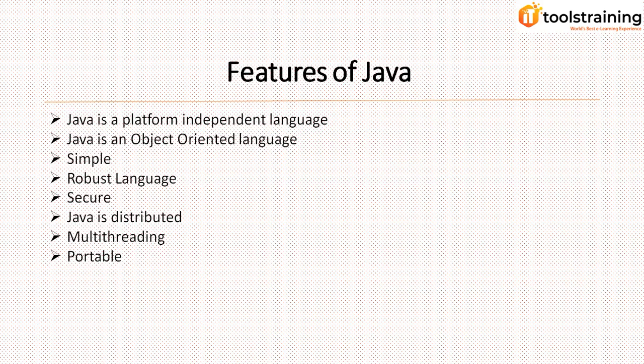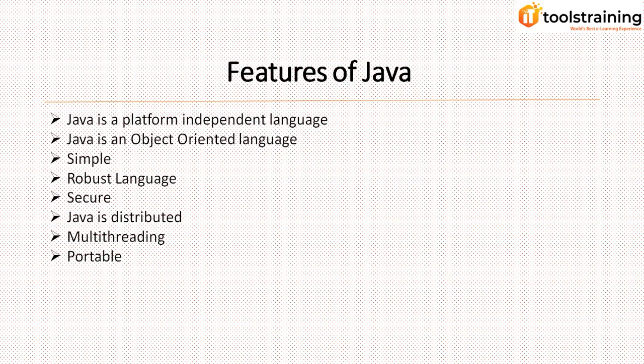Java is an object oriented language. Yes, it provides the OOPS concepts. Using that, I can achieve efficient code. I can remove complexities, plus I can write code that I can reuse. So this is again a great feature. Simple: yes, Java is a very simple programming language. The syntax is very simple, easy to understand.